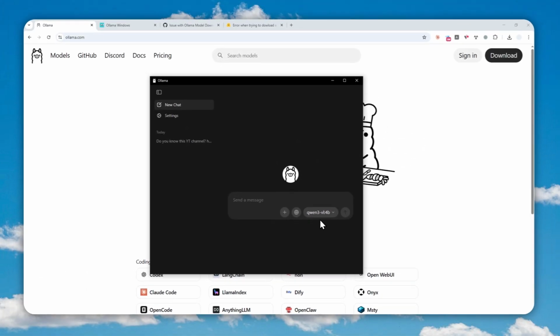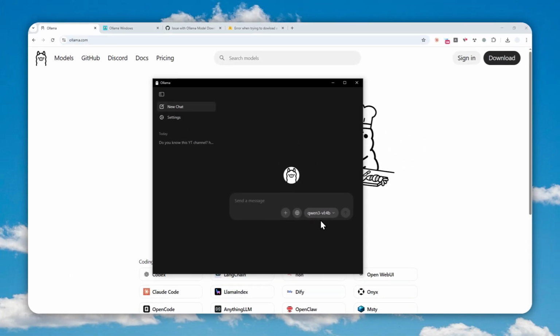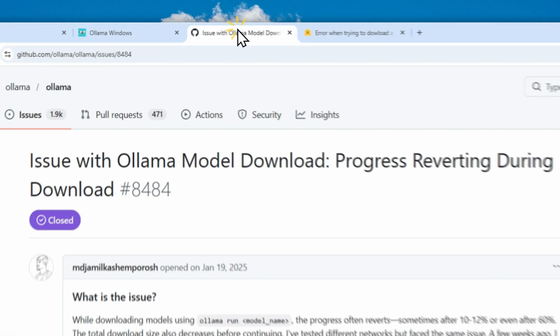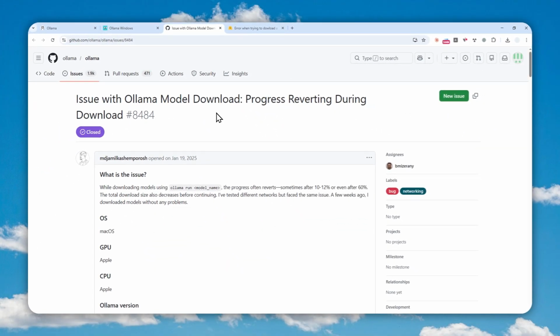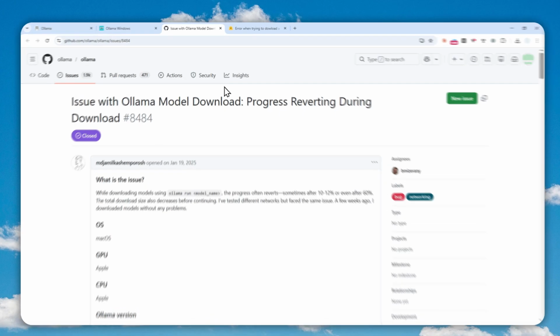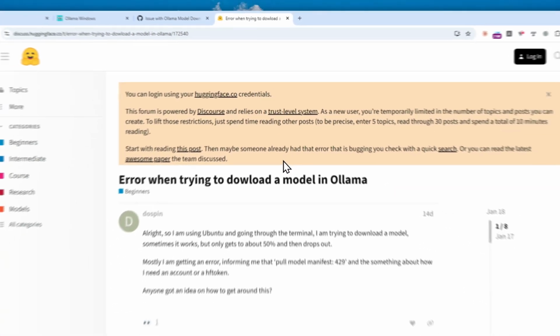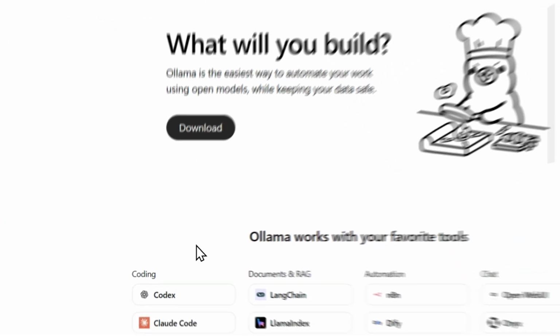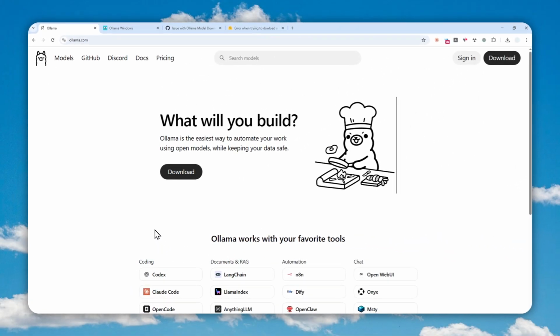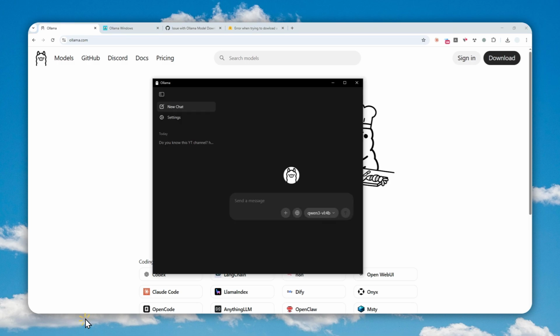And before I show you the solution, I just want to clarify that this is not a bulletproof solution for all problems relating to Ollama, because I do notice that there are some people complaining that they cannot download an AI model via Ollama, even though they might be downloading the model via the CLI, and somehow they still encounter some errors. This is only for the graphical user interface version of Ollama.